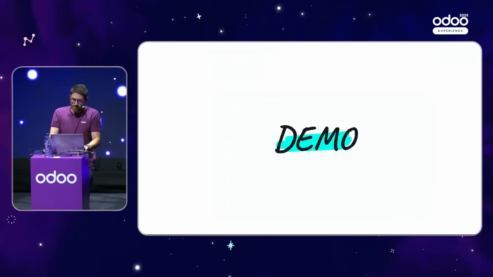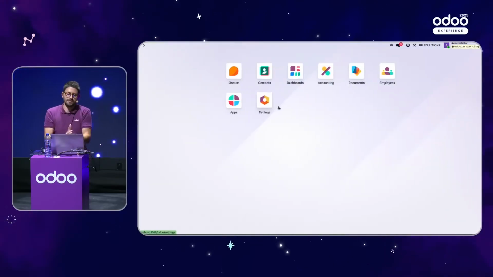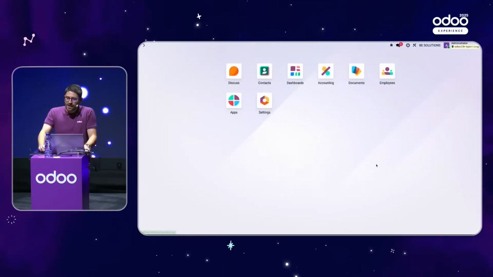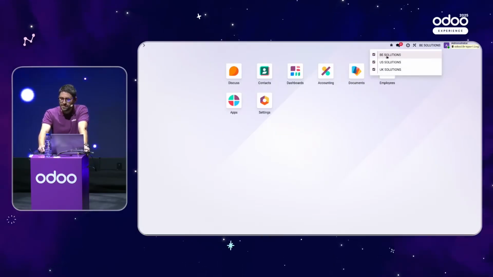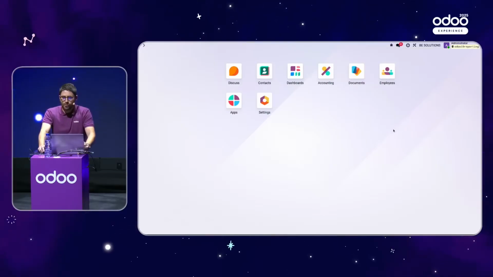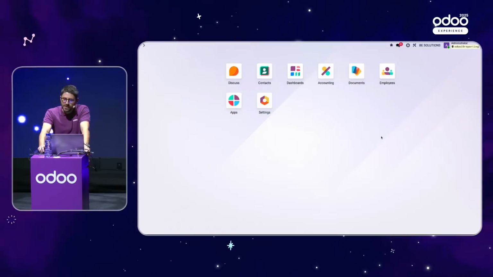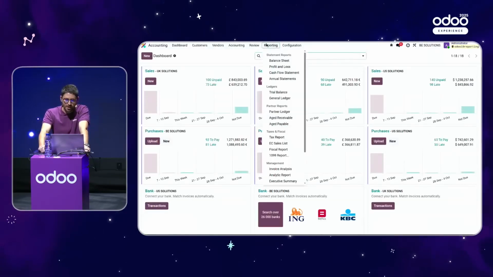So now let's go to the database then. As you can see there, I'm connected in the Belgium company, but at the same time, I have activated 3 companies. So now what I would like to do is to open my P&L report to have an aggregate P&L with all the figures in one page.